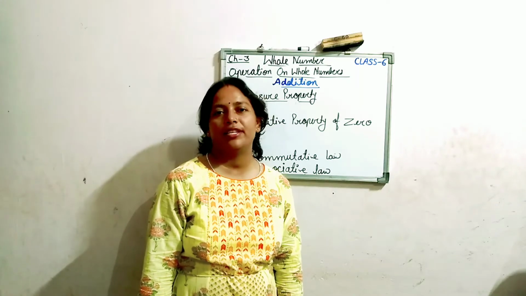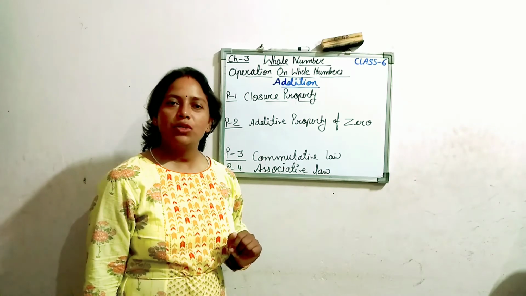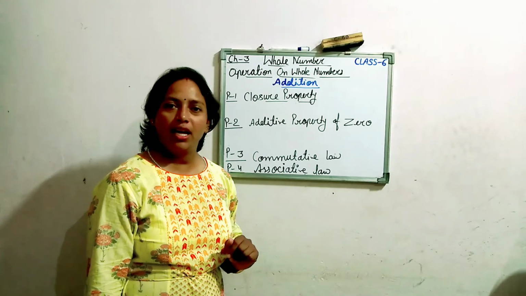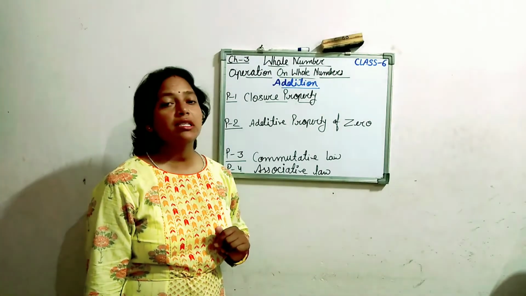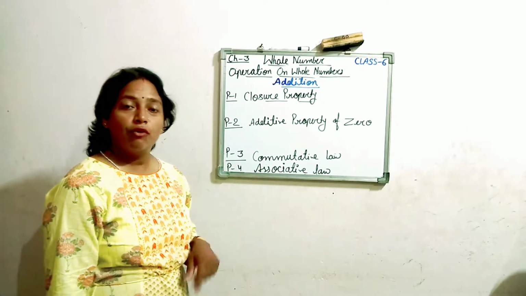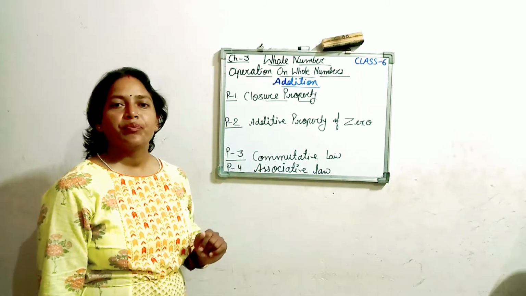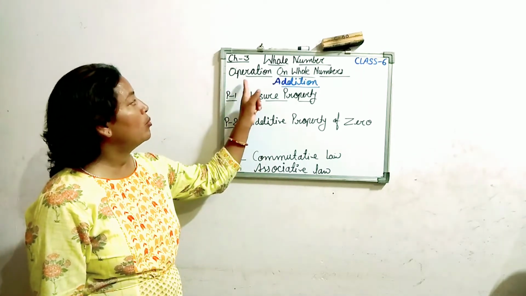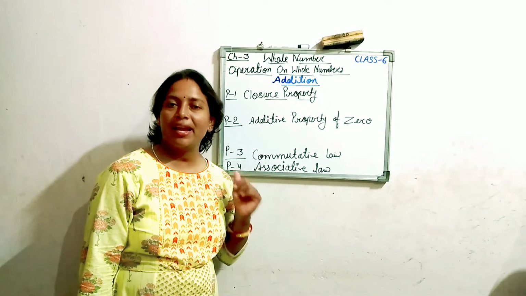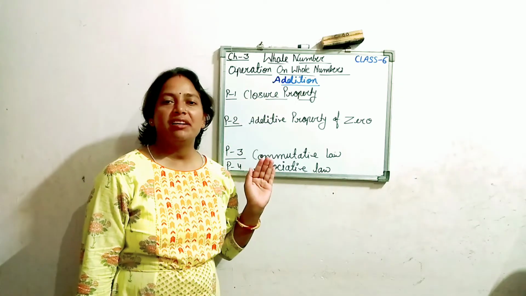Continue with the same topic, chapter 3, whole number. We were talking about chapter 3, whole number. After completing exercise 3A, today ma'am is going to discuss exercise 3B with you. So my dear students, before starting the questions of 3B, let's watch your board. On the board, ma'am has written something: operation on whole number. After explaining the operation on whole number, this chapter will be completely finished.